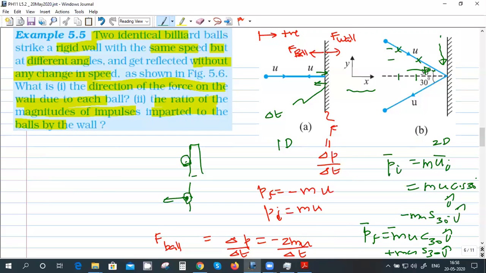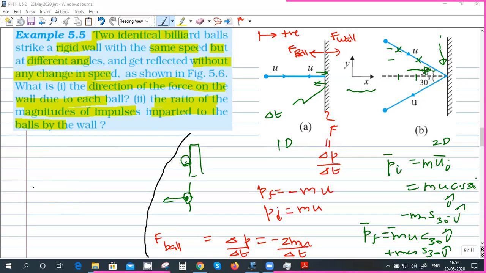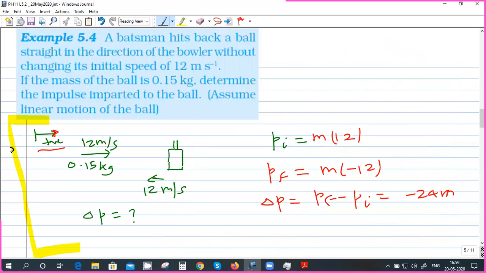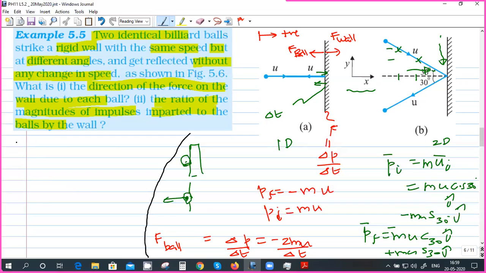Fine. Now delta P. This was the B case. Delta P is P final minus initial. That is plus I cap, so it will be 2 times mu cos 30 I cap, and then J cap will be, sorry, minus, right?